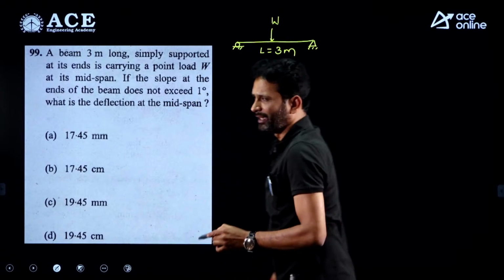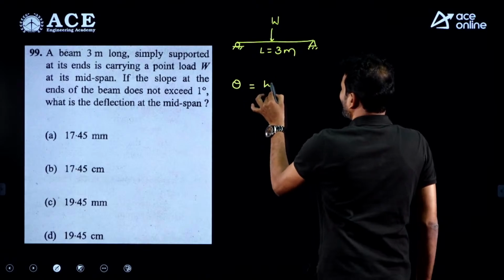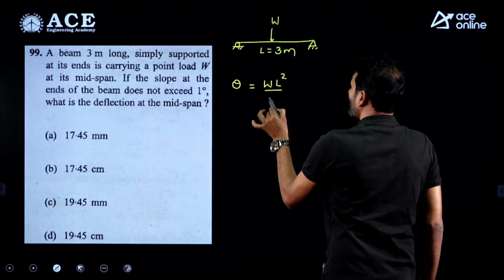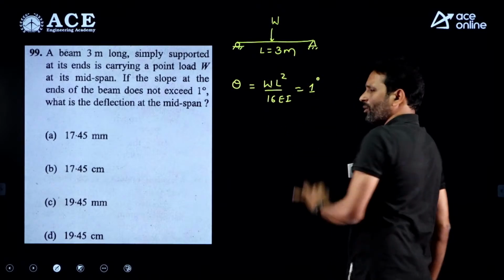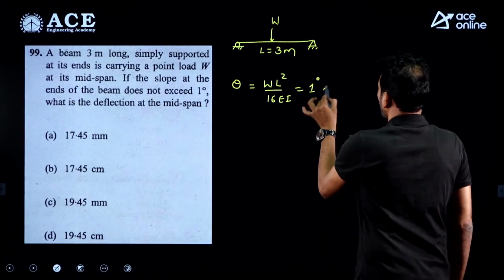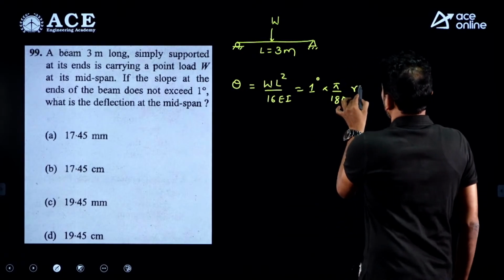This is also a standard case. The slope at the ends is WL square divided by 16 EI, and it is mentioned as 1 degree. I am taking this in terms of radians.